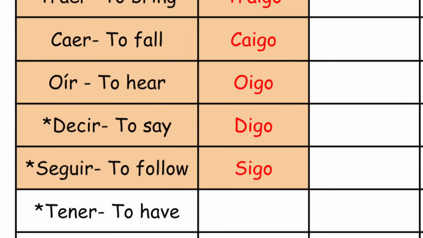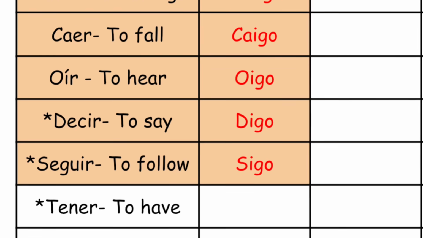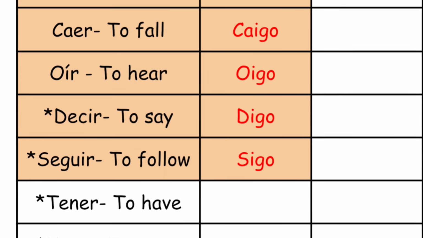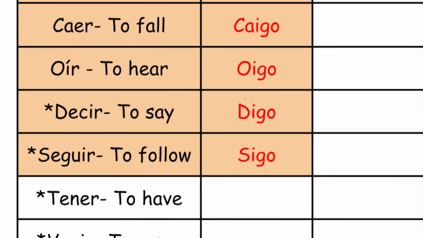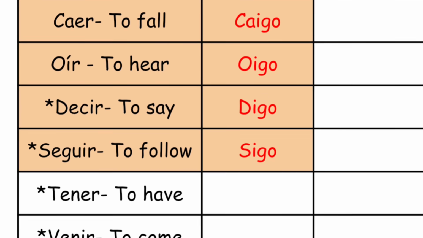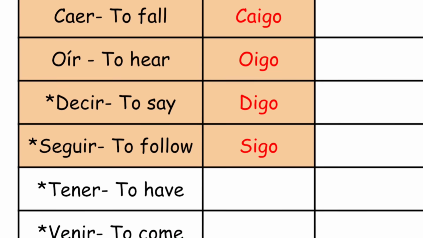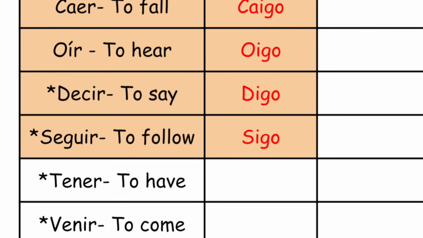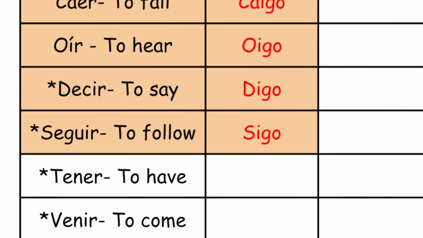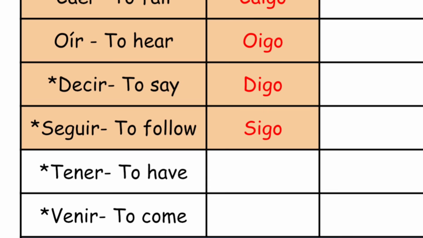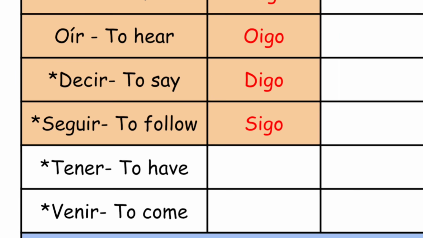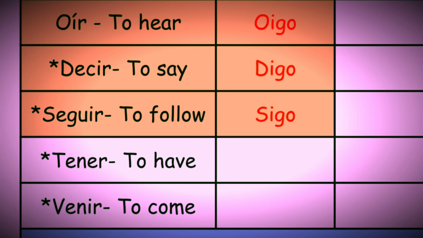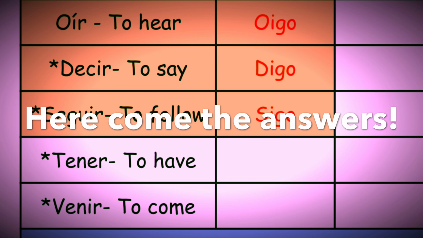Write these conjugations into your apuntes in the yo form, then fill in the other verb forms. Most of the verbs are regular, but the verbs tener and venir are E to IE stem changers, and decir and seguir are E to I stem changers. Fill in the rest of your verbs list on your own, and check back here when you're done to get the right answers.